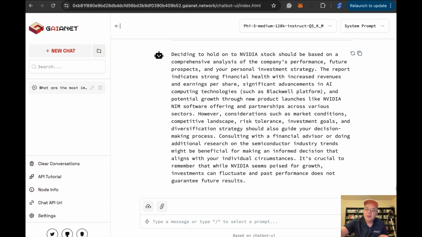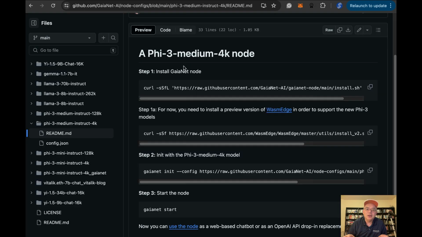Anyway, finally, you can run the model on your own machine using the simple instructions provided here. And you can start a GaiaNet node with this model and have it answer your own questions. And all this is based on the LlamaEdge technology stack.